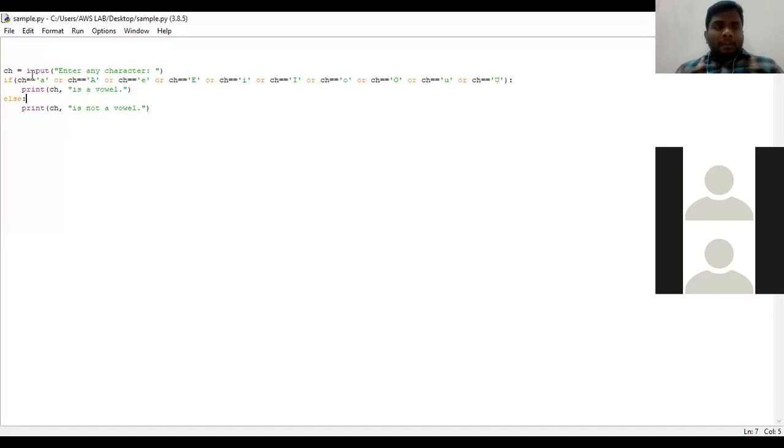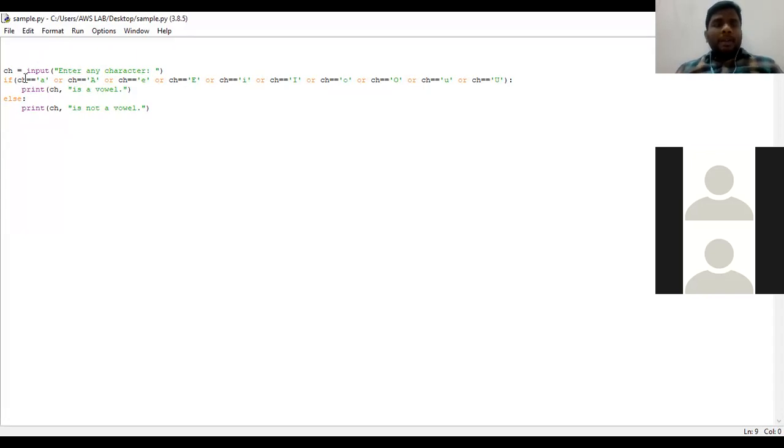Now, if you look into the if condition, there are 10 conditions here. Till yesterday, we checked in an if statement only one condition. But today, what I am saying is, in an if statement, we can have n number of conditions. So now the variable ch consists of the character P in uppercase.